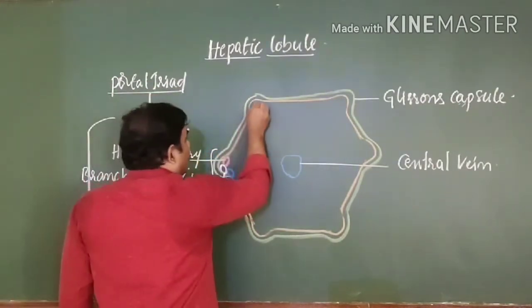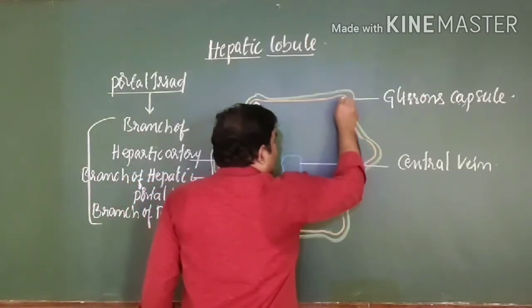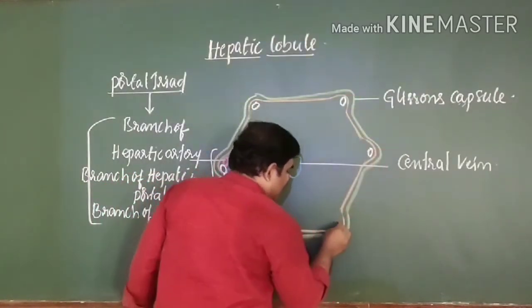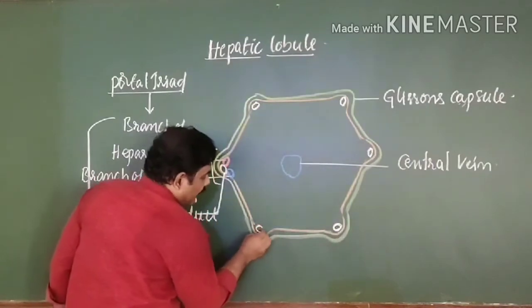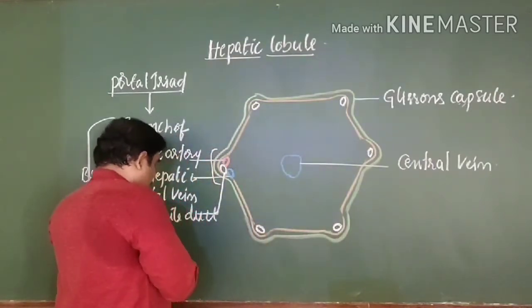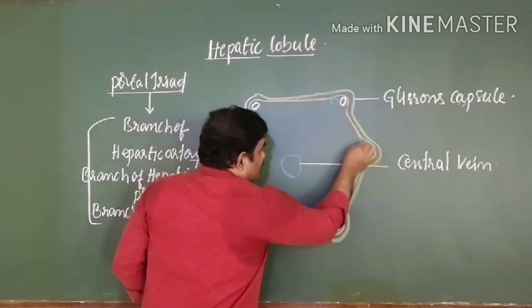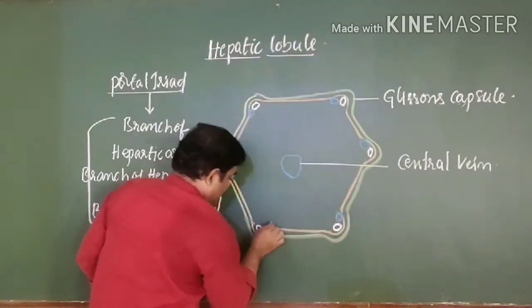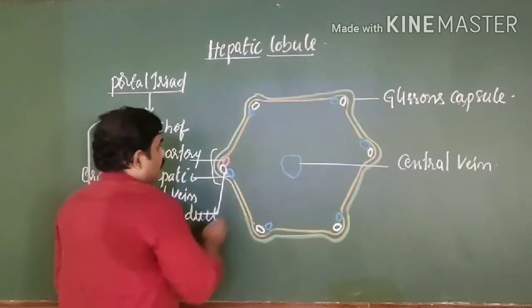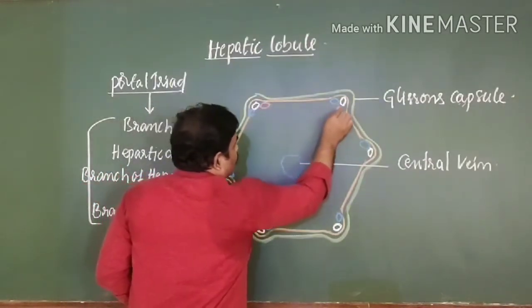The same type of arrangement you can see in these six angular areas. In six angular areas, you can see the presence of these three ducts. Like this. Even these are also.